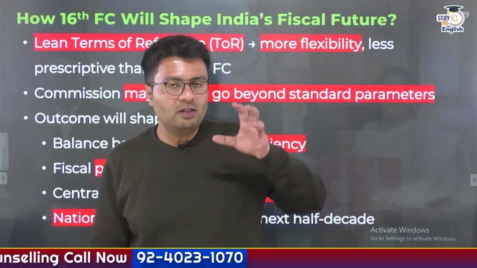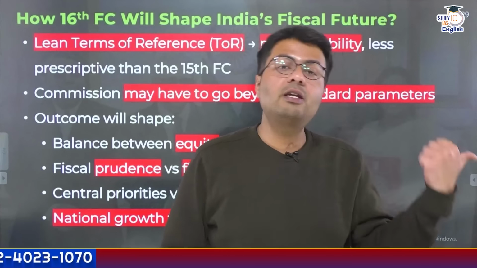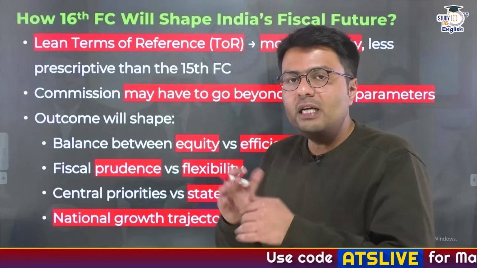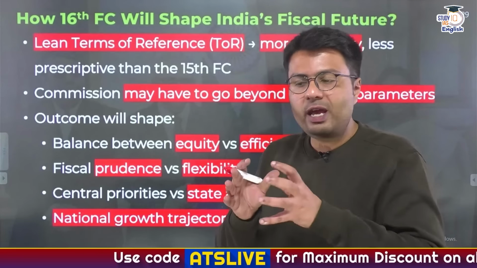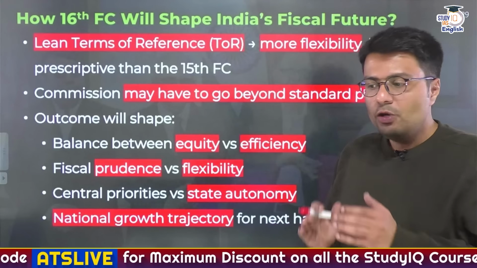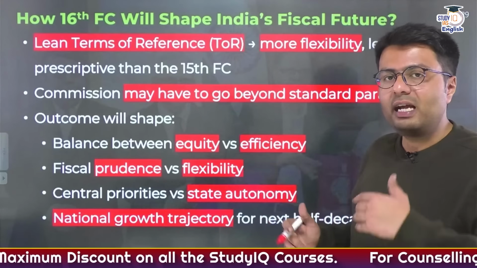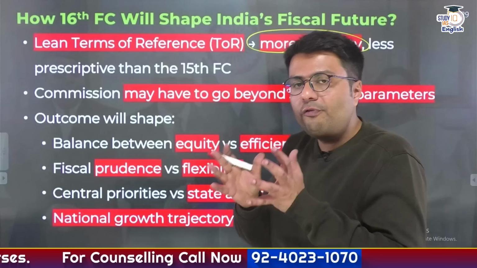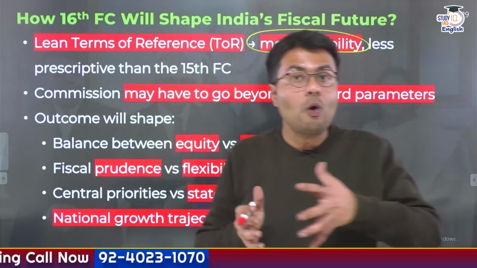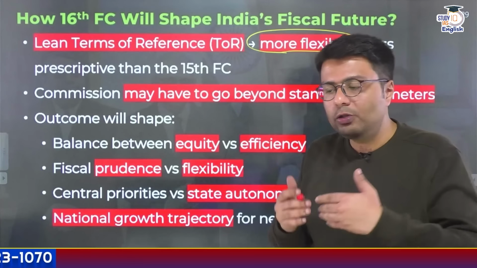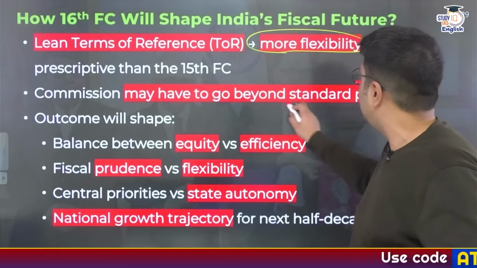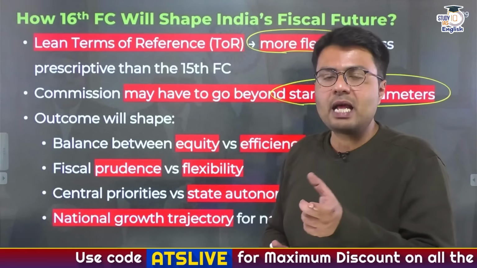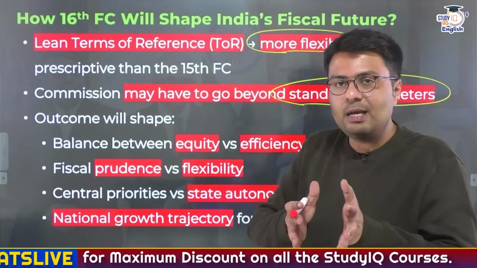Now, one of the advantages that the 16th Finance Commission has, that the previous 15th Finance Commission didn't, was that the terms of reference, or the parameters based on which they have to give recommendations, were very lean. So when they have very lean terms of reference, it gives the Finance Commission more flexibility and more freedom to decide on the formulas that they should fix in order to determine horizontal federalism. And the Commission also now has the opportunity to go out of its way and out of the standard parameters to decide on the same.